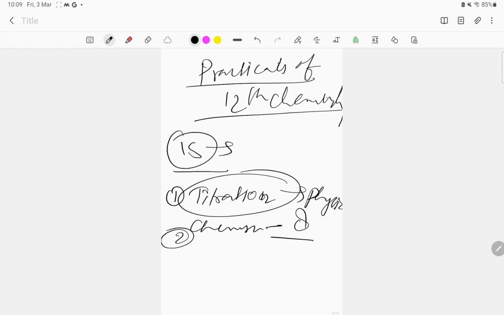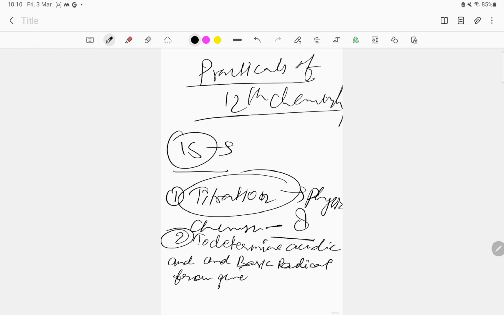The next practical that we have to perform is from inorganic chemistry, which is to determine the acidic and basic radical from the given salt. We have to find the acidic and basic radical from the given salt. This also carries 8 marks.